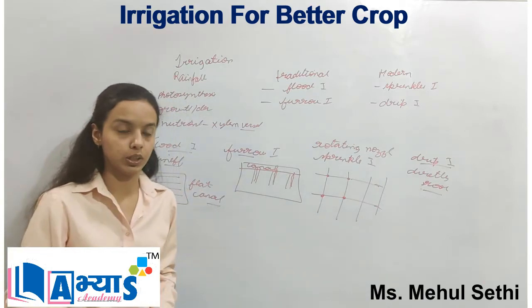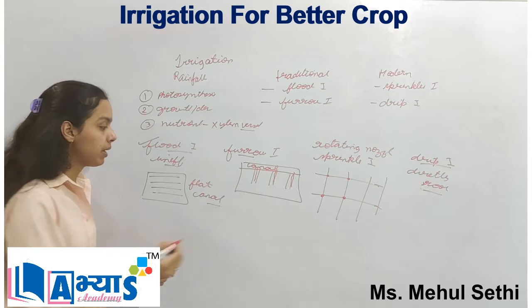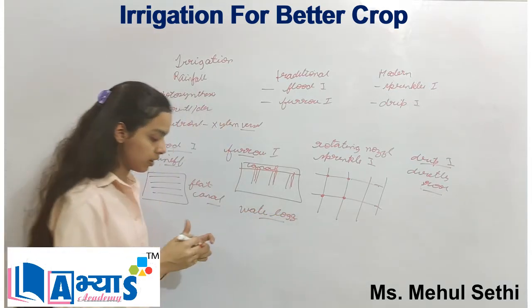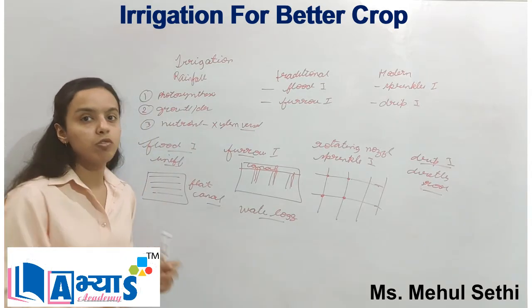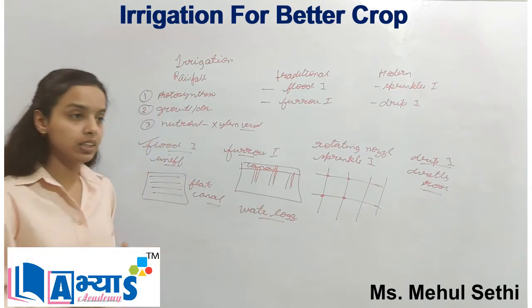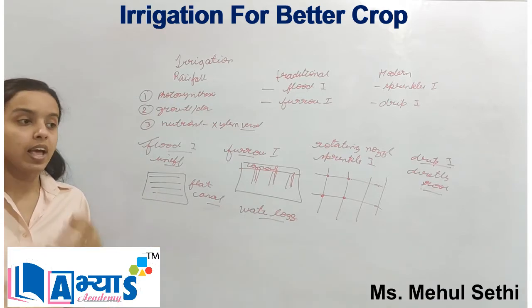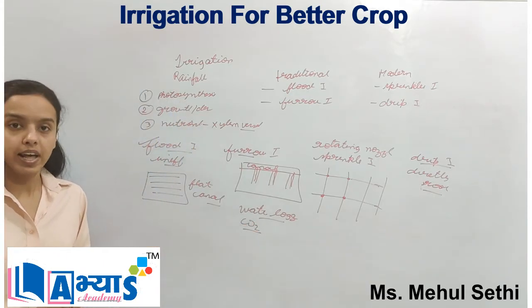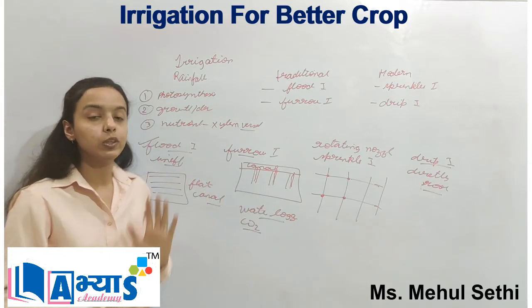efficient form of irrigation. You should also know that flood irrigation or furrow irrigation may lead to water logging. Water logging refers to the case in which the water is standing and not moving, which is very harmful for the crops because it can damage them. If there is excess water in the land, the plants may not get carbon dioxide from the atmosphere, and if they don't get carbon dioxide, they cannot prepare their food and hence they will die. So we should always prevent excess water, which is known as waterlogging, during irrigation.